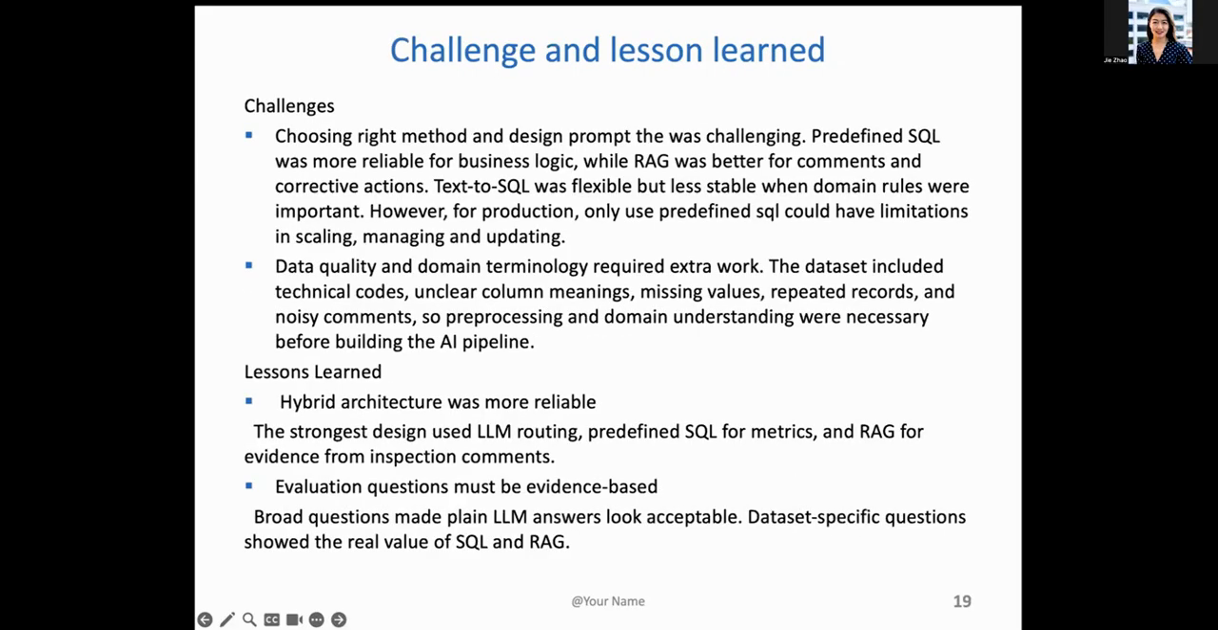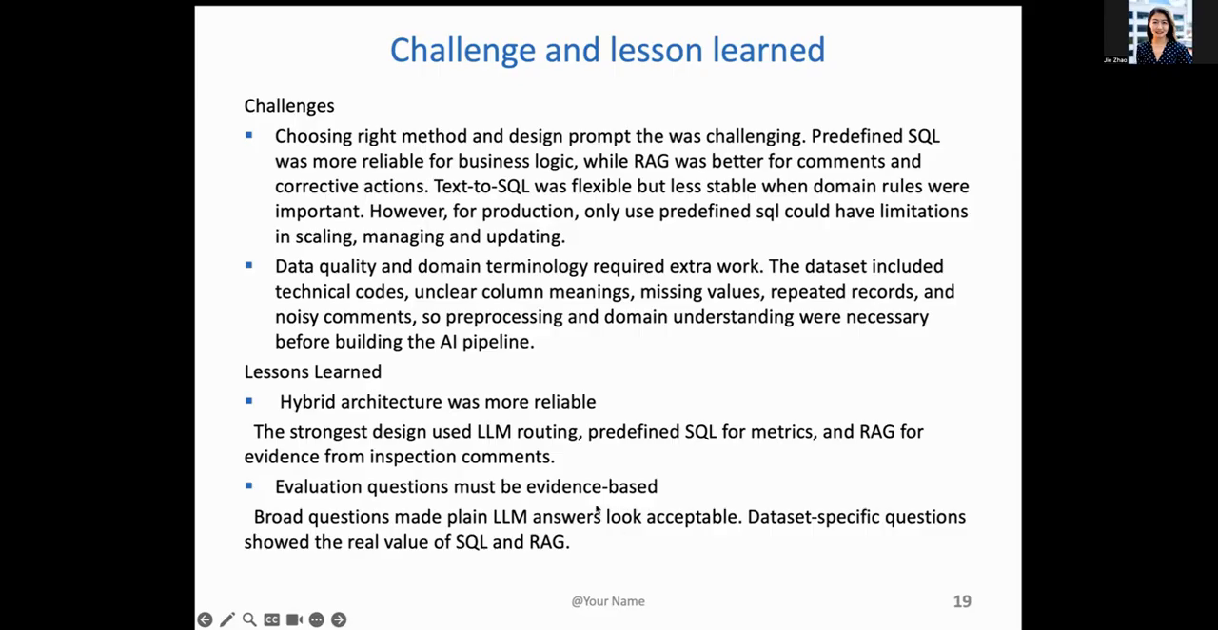And we talked about that. Now, a quick look at the challenges and lessons learned. The challenge was choosing the right method and designing the prompt. Predefined SQL was more reliable for business logic, while RAG was better for comments and corrective actions. Text-to-SQL was flexible but less stable when domain rules were important. However, for production, using only predefined SQL could also have limitations in scaling, managing and updating, as I would assume we would need a different SQL function for different analytics. So it's crucial to balance, using a hybrid of these two together, to build this conversational AI analyst.